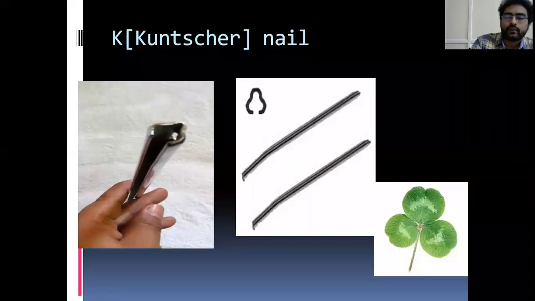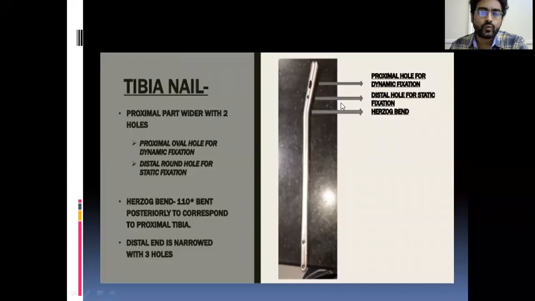This is the K nail, which is not used routinely nowadays because there are more advanced implants. But this nail has no locking property. There are no holes to fix the screws.